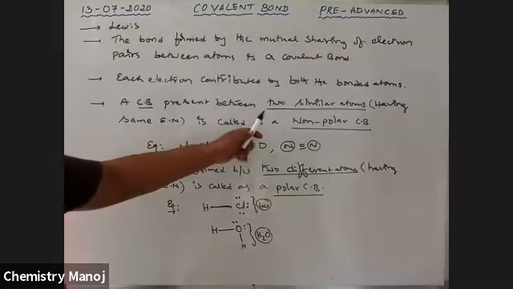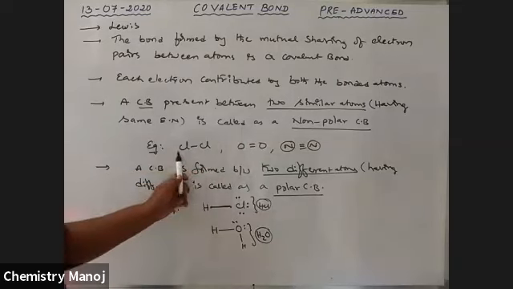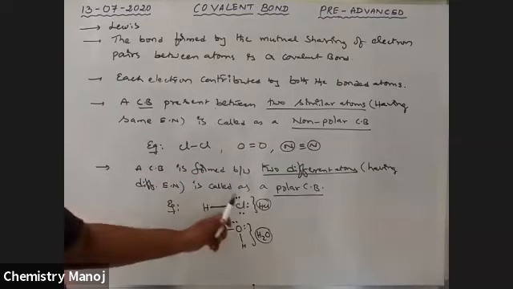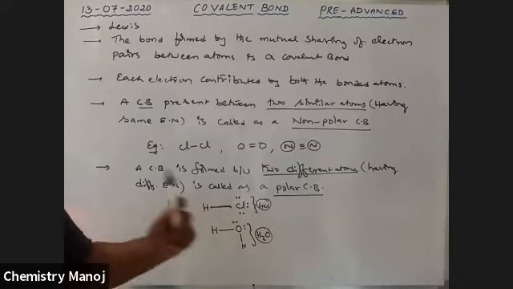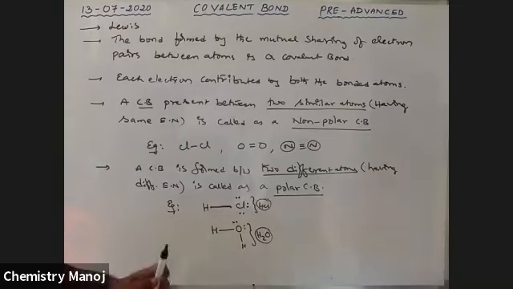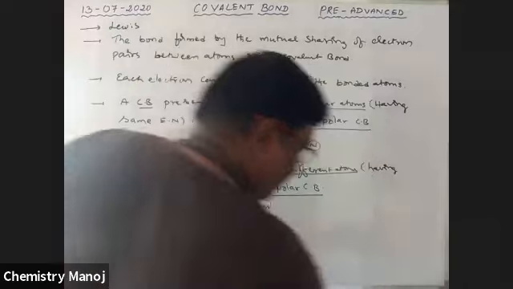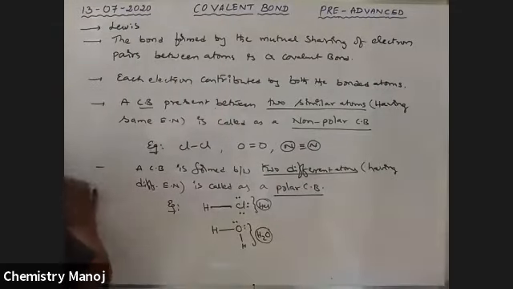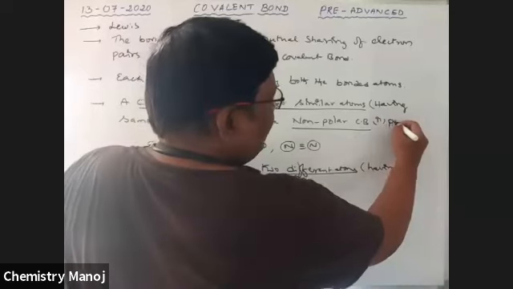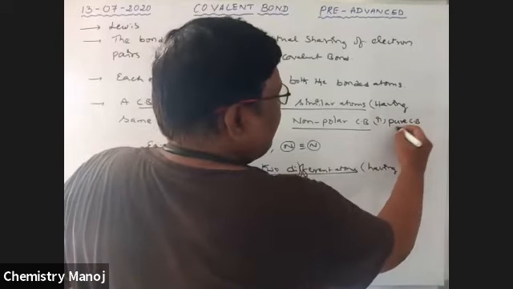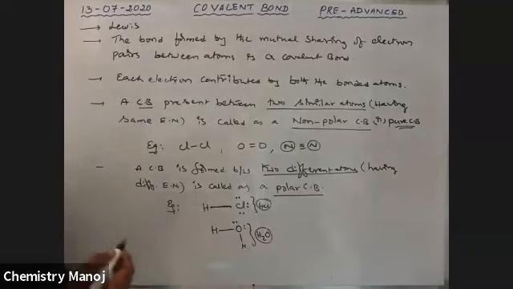If the covalent bond exists between two similar atoms, that is non-polar. If the covalent bond exists between two different atoms, that is polar. Now, a non-polar covalent bond is also called a pure covalent bond.